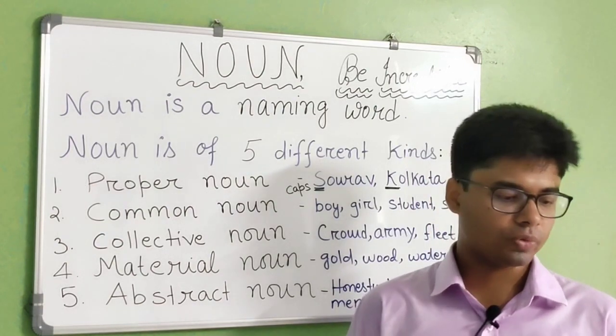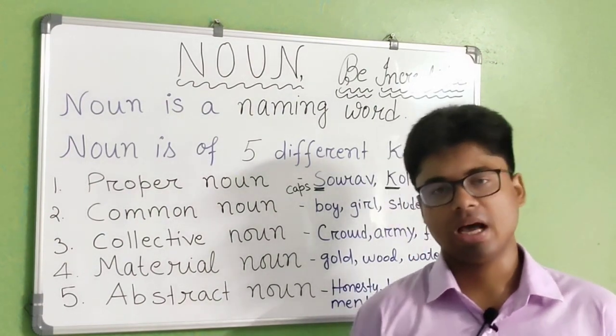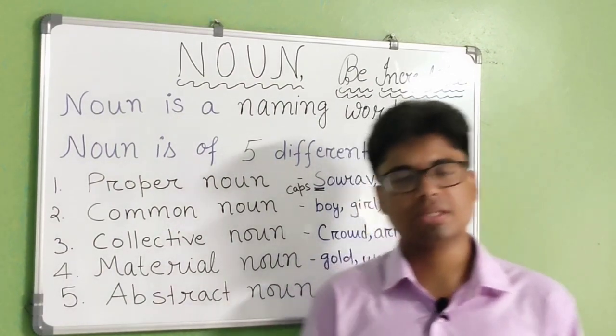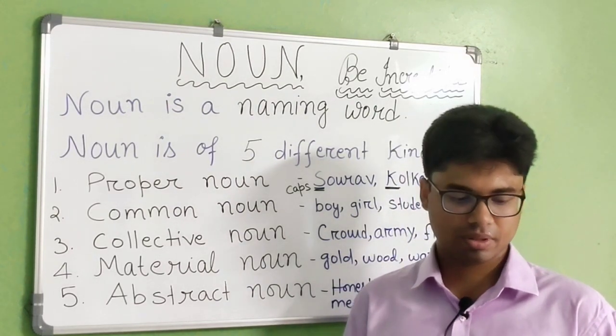Now the fourth one is, if I say keys, a bunch of keys. So this is how you can make your collective nouns.